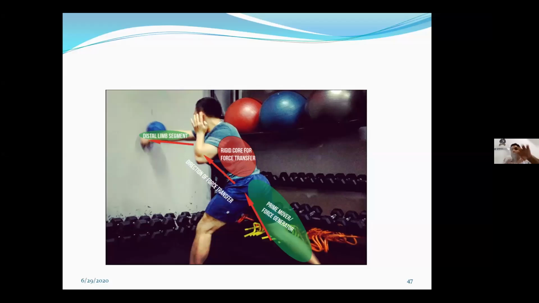If I try to hit with this, it is not going to affect much. If I take in its place a weight cuff, which is having a solid core in the form of sand, and if I hit like this, it has a better impact. So similarly, you can see it here.